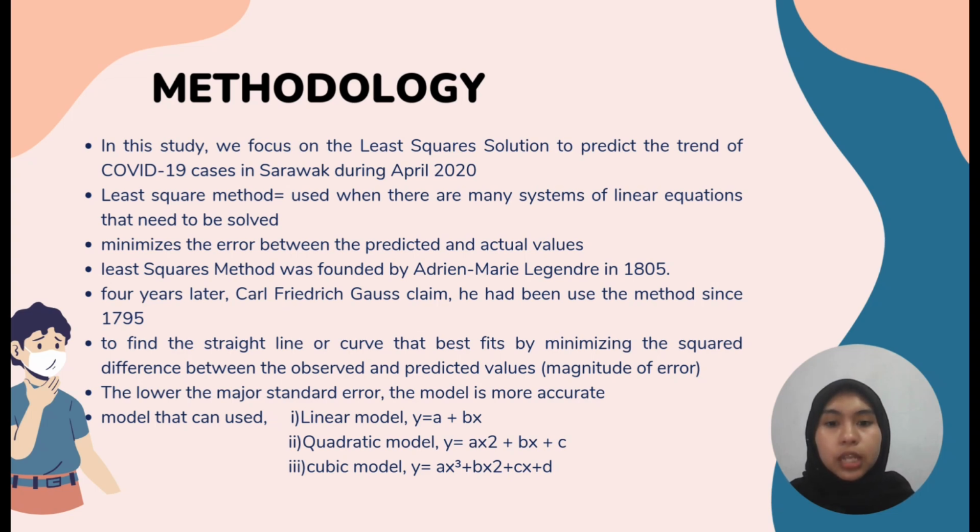The lower the magnitude of error, the more accurate the model. There are 3 types of model that can be used: linear model, quadratic model, and cubic model.